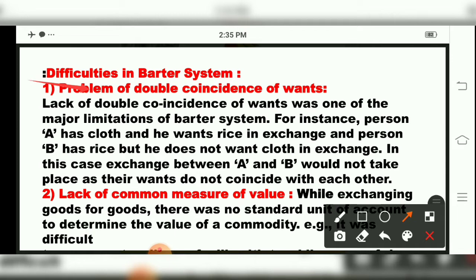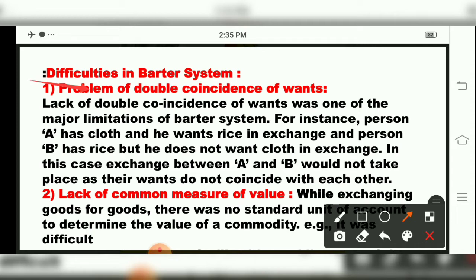As I told you, in olden days goods were exchanged with goods. Why did the barter system change and why did money come into existence? We will see the difficulties regarding the barter system. The first one is the problem of double coincidence of wants.